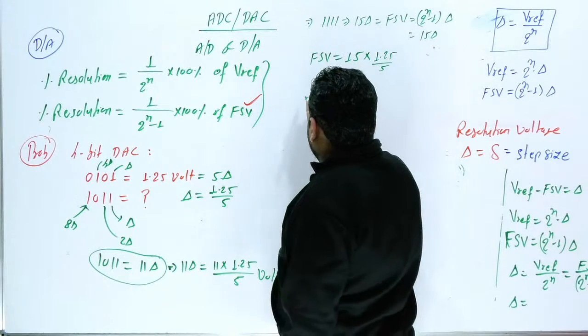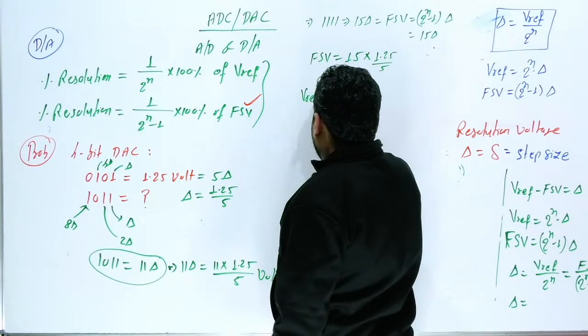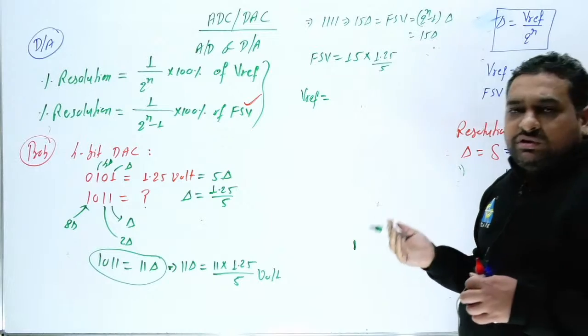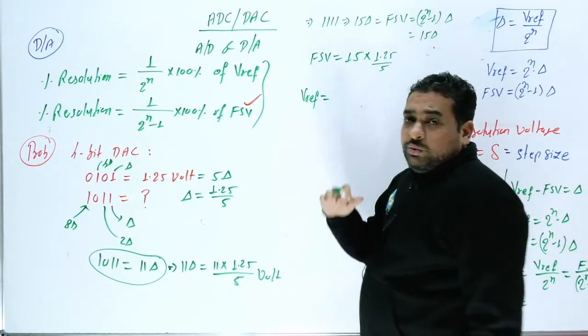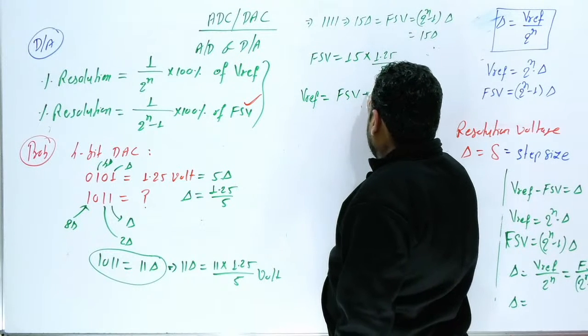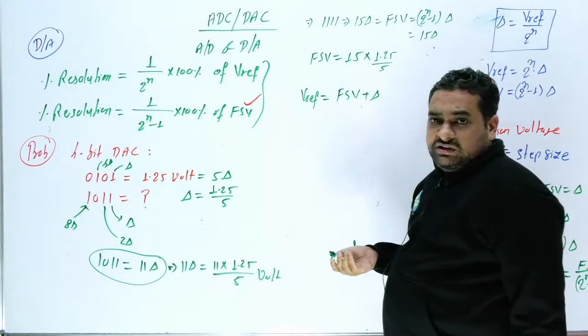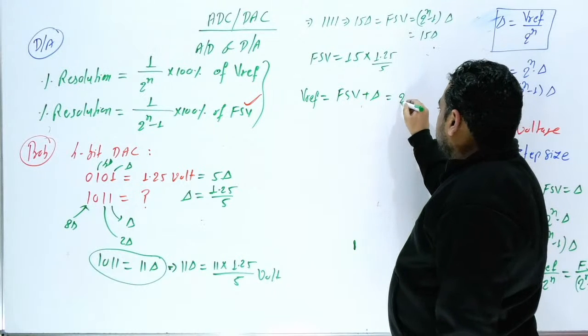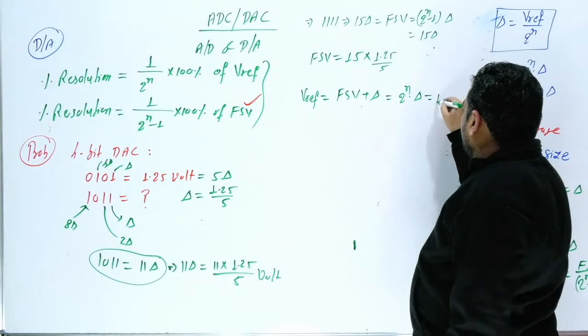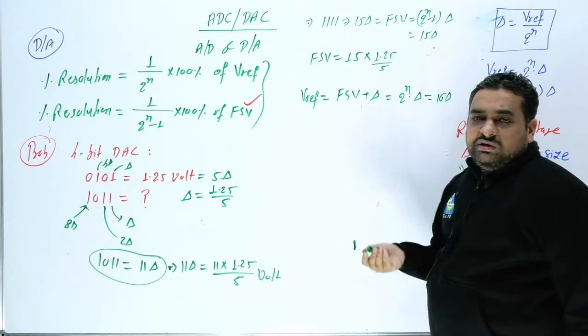Now if the examiner asks what is V reference, you know very well that V reference minus FSV is equal to step size. So V reference is one step more than FSV. You can write FSV plus step size. This is the first answer. In the second way, you can write 2 raised to power n into step size, which here is 2 raised to power 4, 16 del, and del you have already calculated.